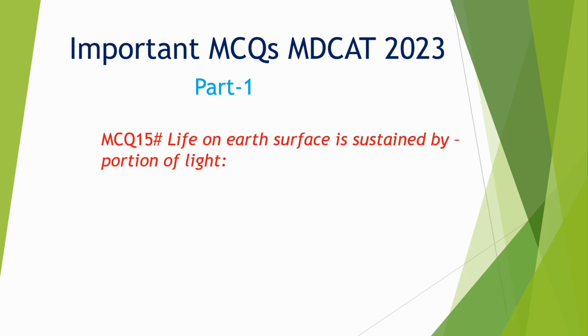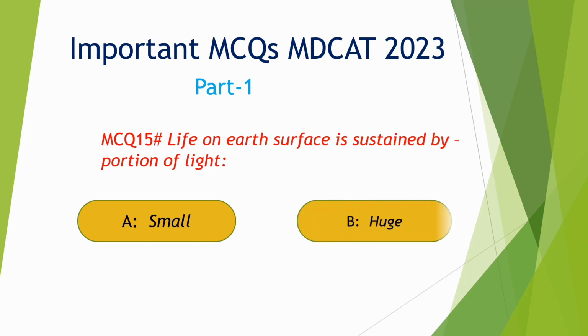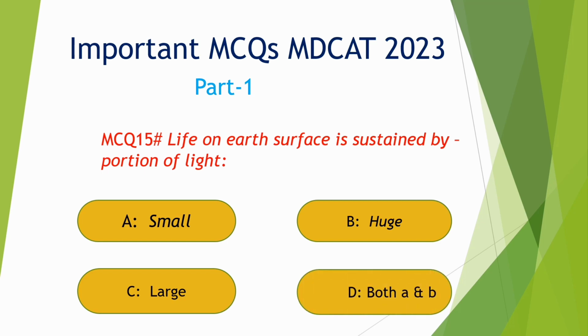MCQs number 15. Life on Earth's surface is sustained by a portion of light. Option A. Small, B. Huge, C. Large, D. Both A and B. Correct option is A. Small.